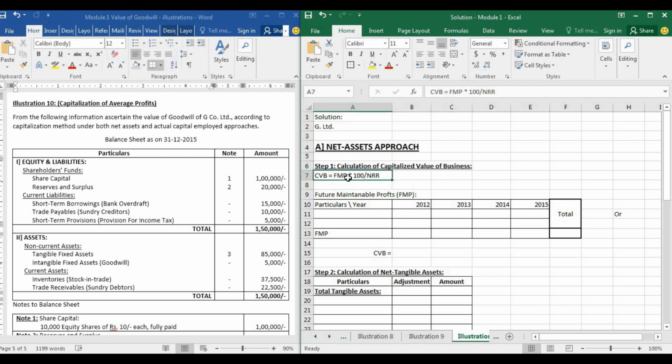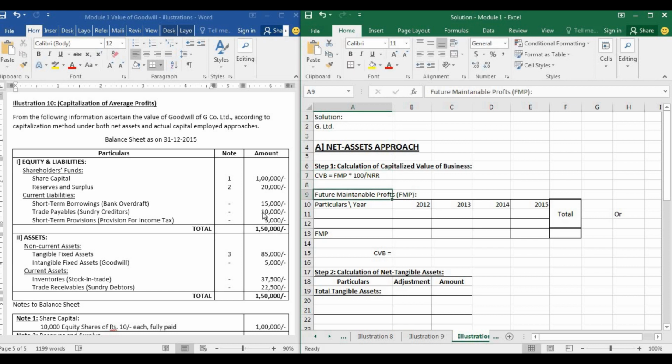So step 1 is calculation of capitalized value of business. The formula is capitalized value of business equals FMP, which is future maintainable profits. This is nothing but average adjusted profits. FMP is nothing but average adjusted profit, multiplied by 100 divided by NRR, which is normal rate of return.